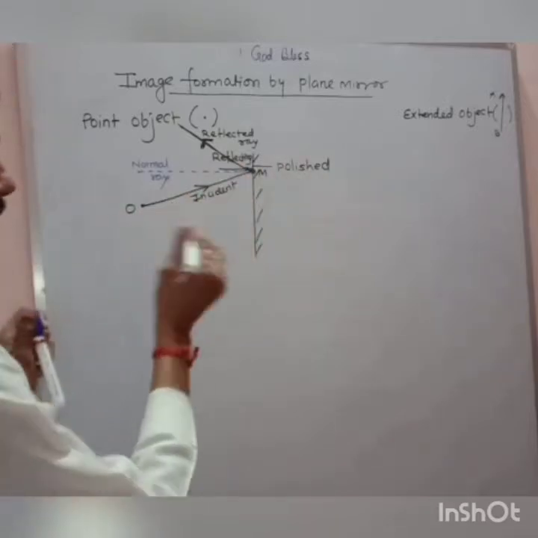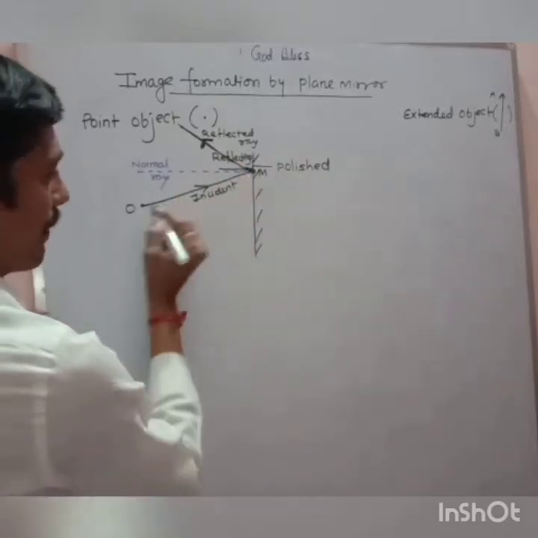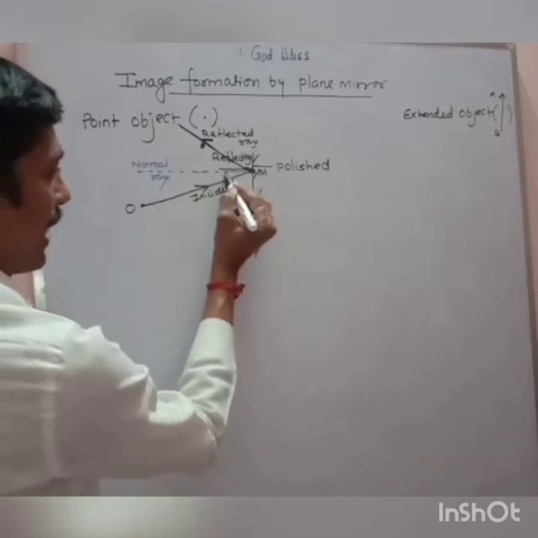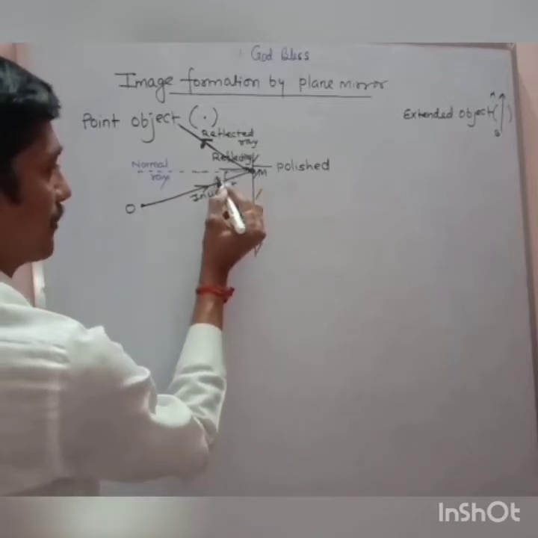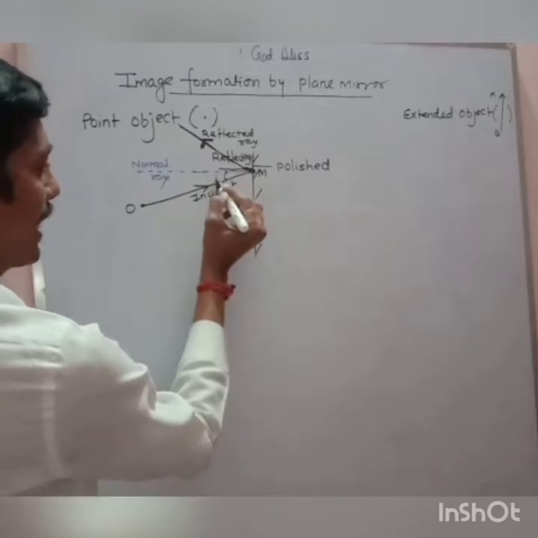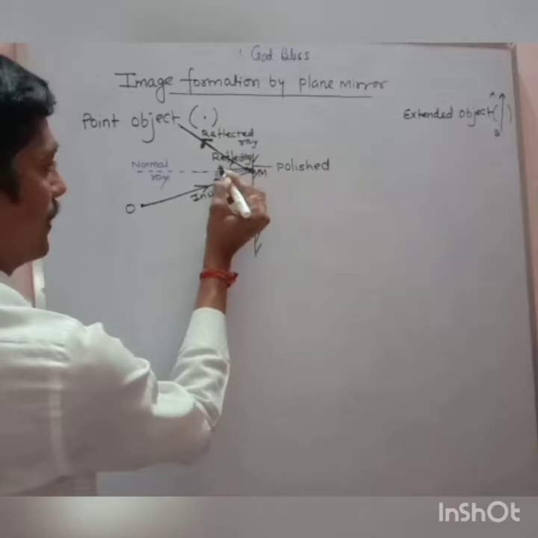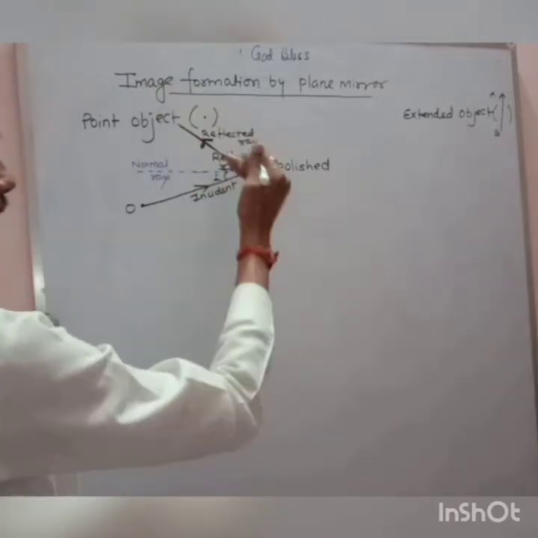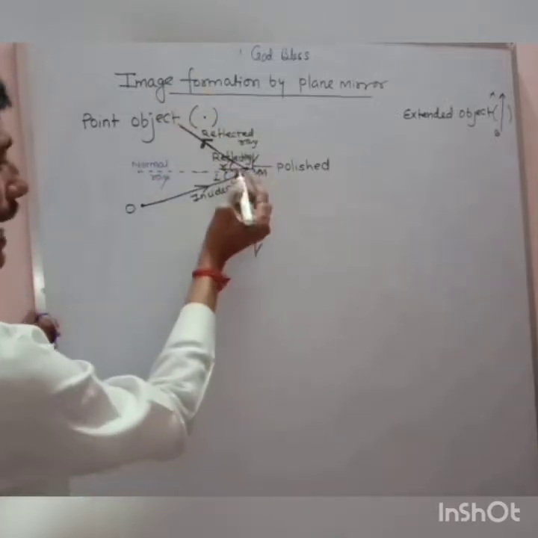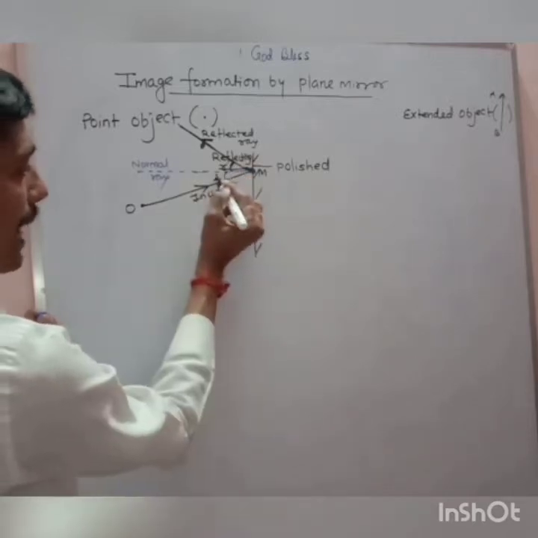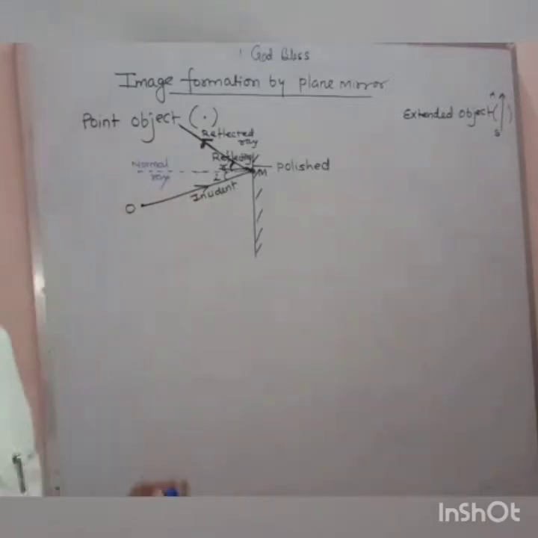And you know very well, where is the angle i? This is the normal ray, and this is the incident ray, this is the angle of incidence. This is the angle of reflection. That is, the reflected ray and normal ray make the angle of reflection, and the incident ray and normal ray make the angle of incidence.